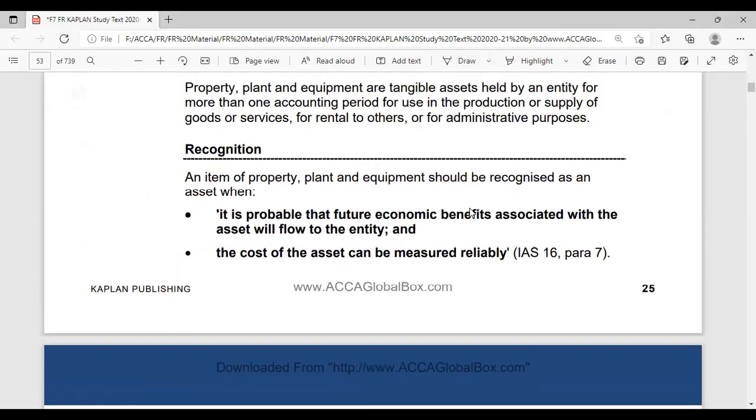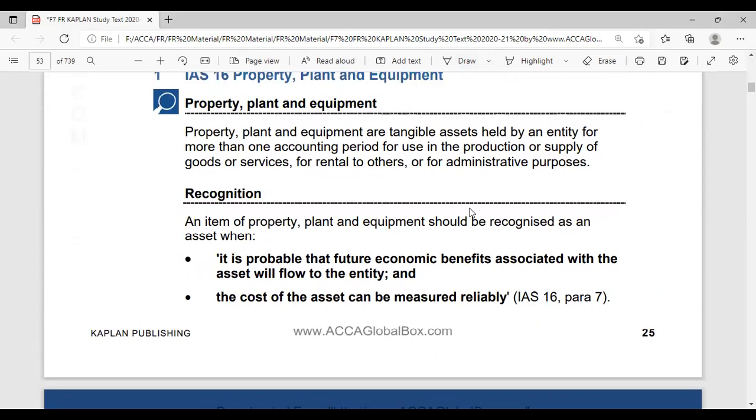Coming to the recognition criteria. In every standard we have to discuss four points: recognition, measurement, presentation, and disclosure.